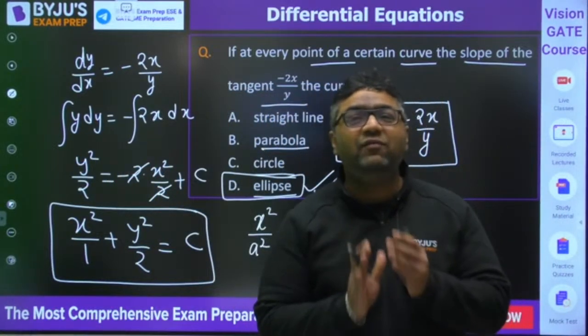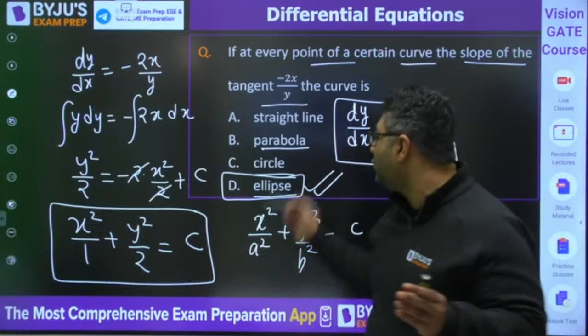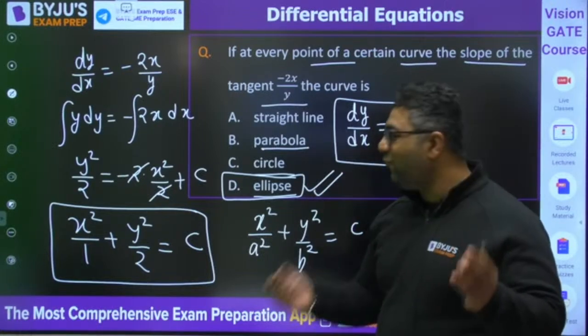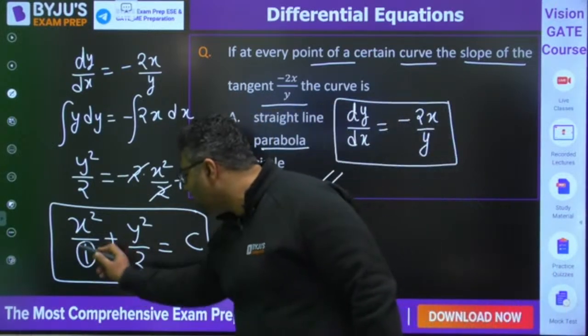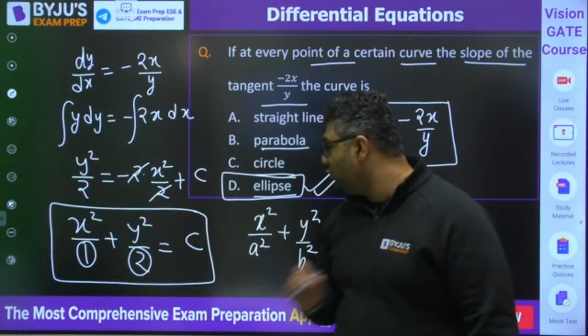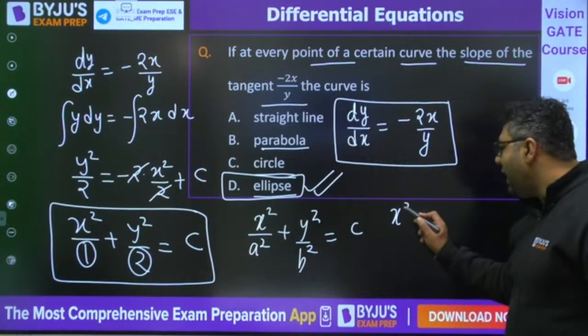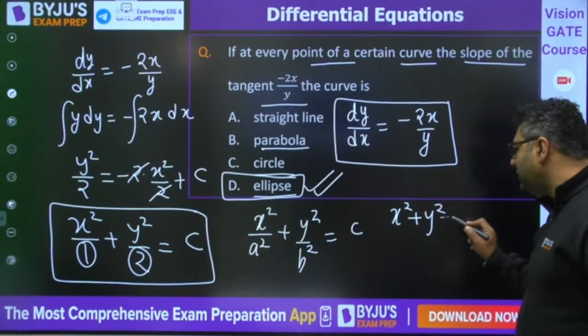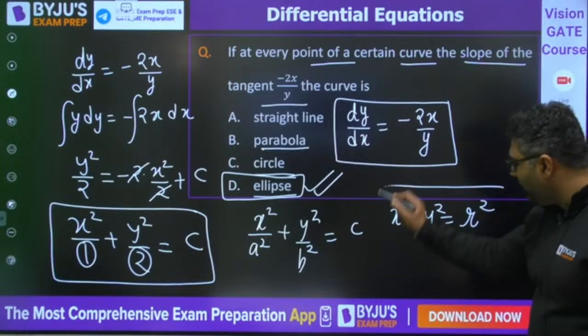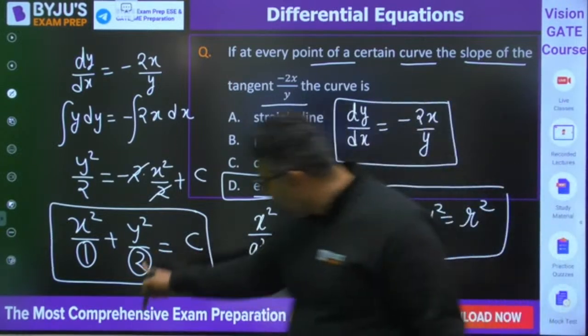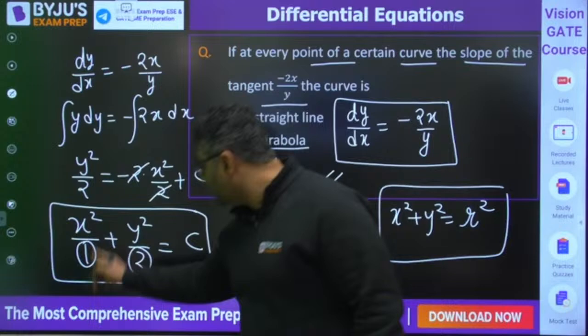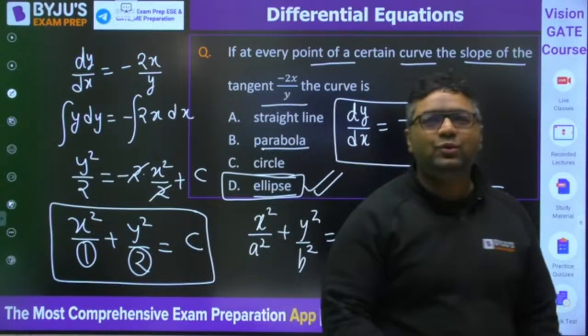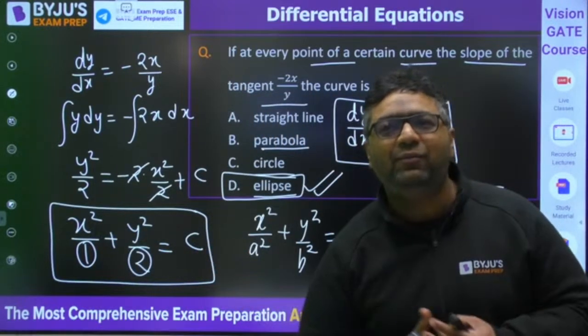So yes, even if you have given the wrong answer, the answer could be circle. But the point is it is not a circle, because this and this are not equal. You know the equation of a circle is x square plus y square is equal to r square. So it would be a circle if you had here also 2, here also 2, or here also 1, here also 1. So there is no chance of parabola here.